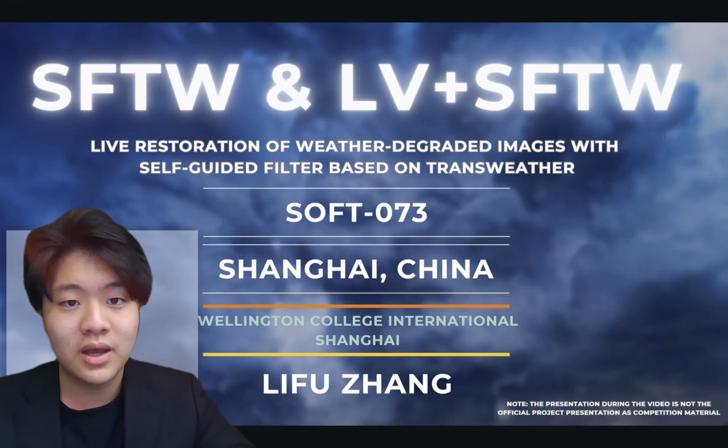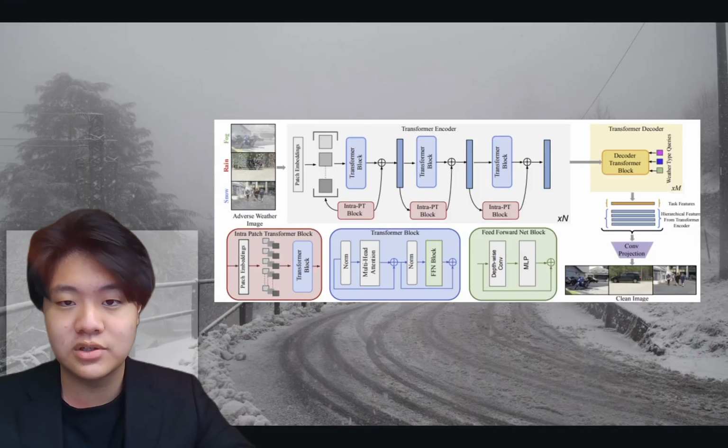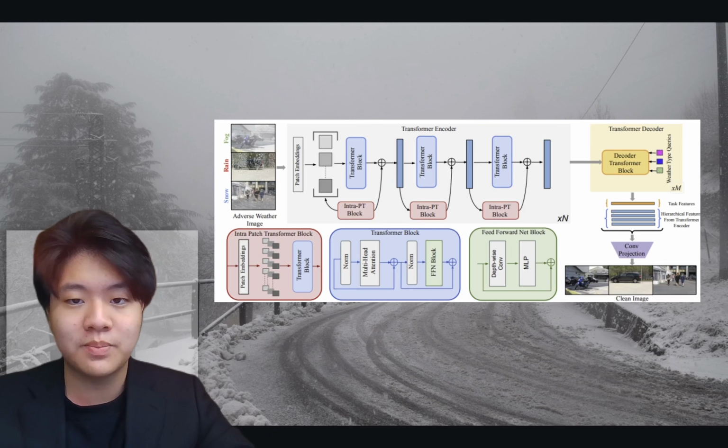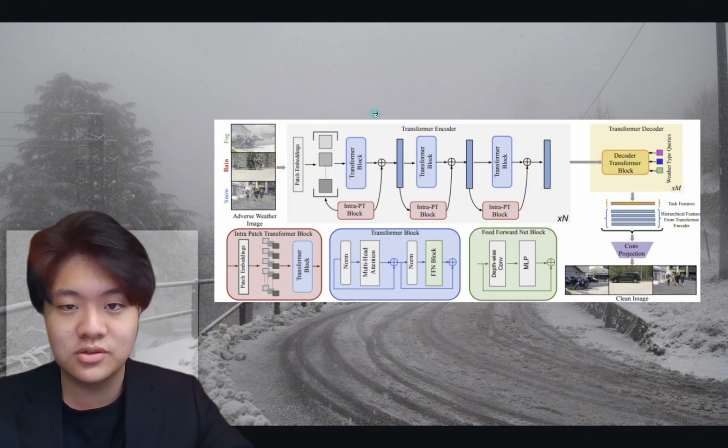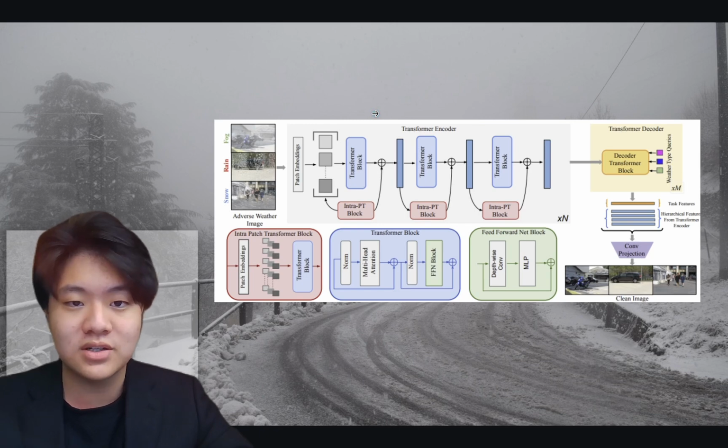What did I do? I built upon a model called TransWeather, which was introduced in 2022. TransWeather was built on a transformer-based architecture, which performs the best in modeling long-range dependencies in images. This capability allows the model to identify both global and local relationships within an image. Key components include an encoder. The encoder in TransWeather is used in extracting features and representations from the input images.